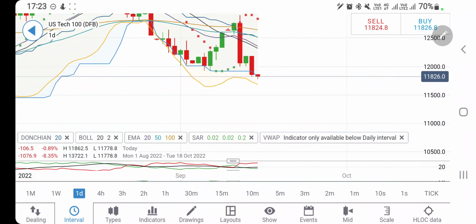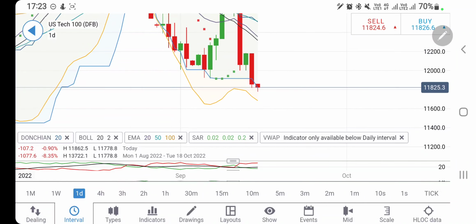Now look at the daily charts here. See, lower lows are done. I don't see it breaking this zone anyways, 12,000. But the resistance there at 12,000 level is strong. It can try to achieve that, and on the downside be cautious of 11,750, 11,750 to 12,000. Be watchful of 12,000 levels.